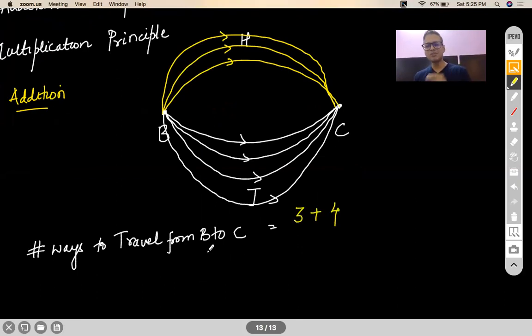May I know the reason why you added them? Why didn't you multiply them? Why didn't you do 3 to the power 4? Why didn't you do 4 to the power 3? What made you add them? Your answer will be, sir, it's very obvious, it's very trivial. By logic, you can say I can take any one of these routes or any one of these routes, and 'or' means addition in maths. So you can give all kinds of justification to your answer.